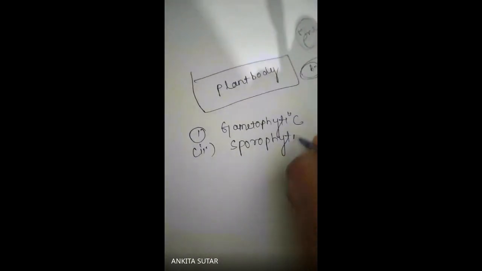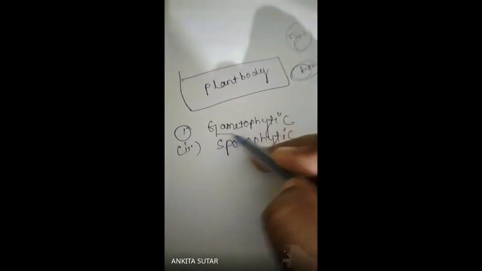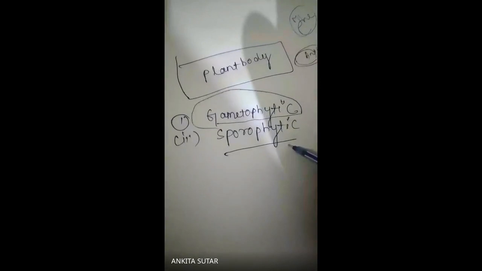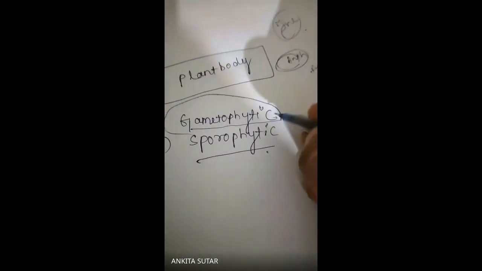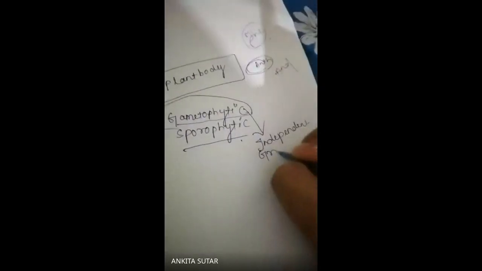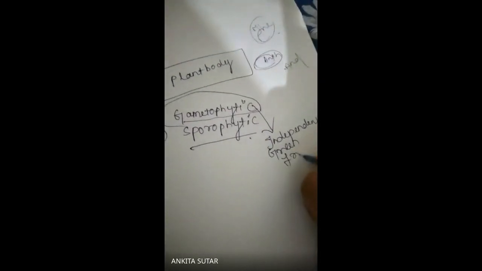Gametophytic means overall the gamete from which the sporophyte is formed. It is totally independent, green and free.